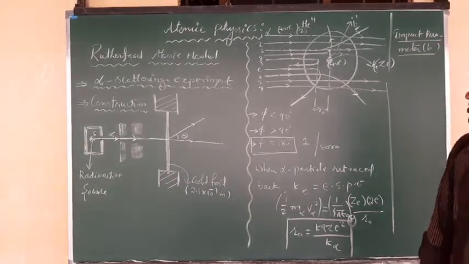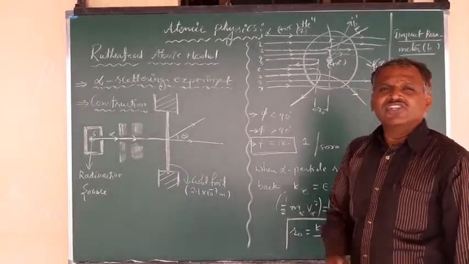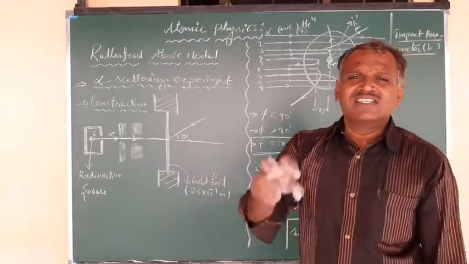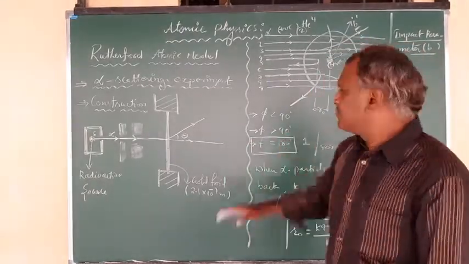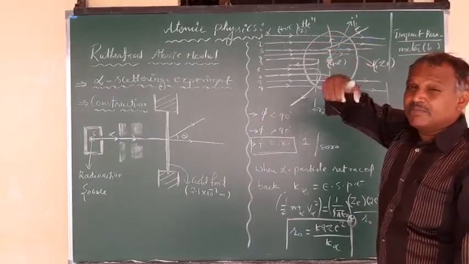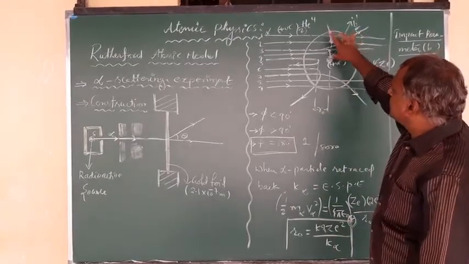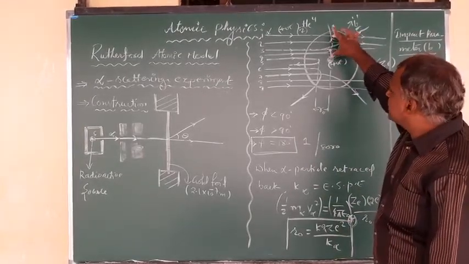What is the definition of the impact parameter? It is the perpendicular distance between the initial direction of the alpha particle and the center of the atom, for the alpha particle that is deviated. Maybe here to here, this is also an impact parameter.